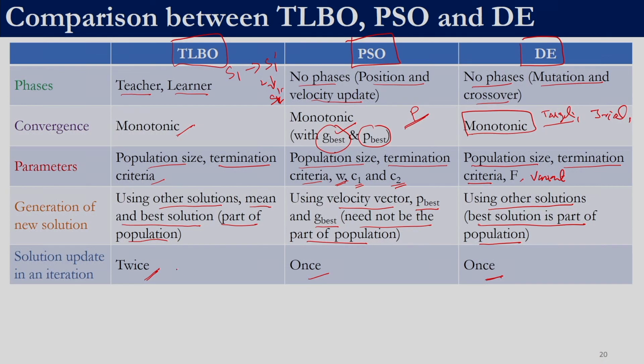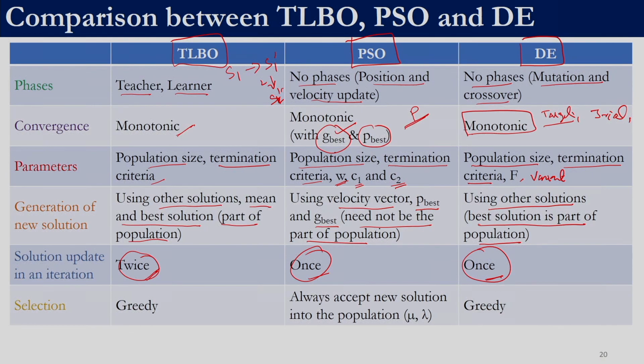That is why we have two updates in TLBO and one update in DE and particle swarm optimization. The selection strategy in TLBO was greedy, and the same in differential evolution, whereas in particle swarm optimization the new solution was always accepted into the population.